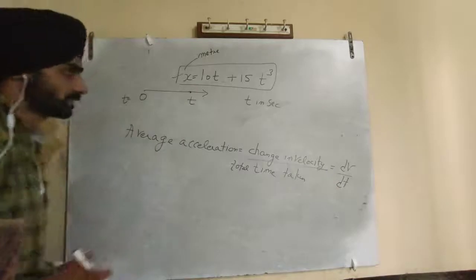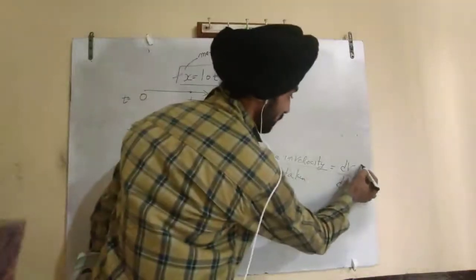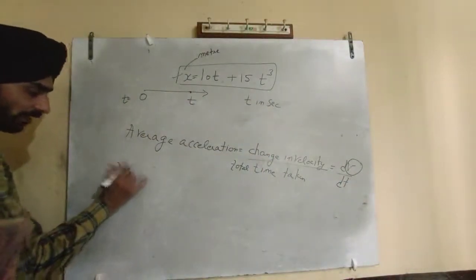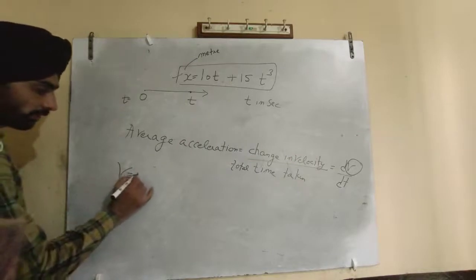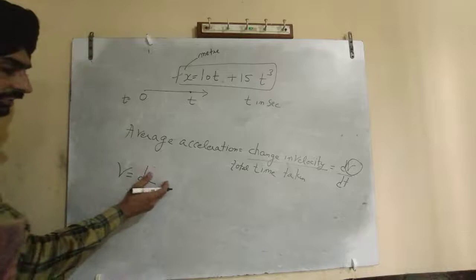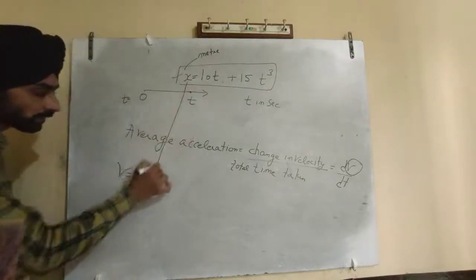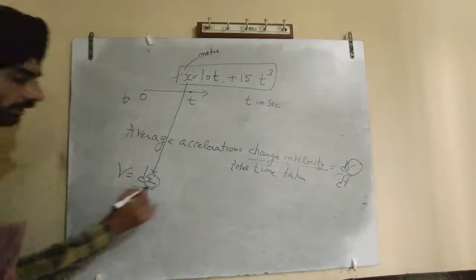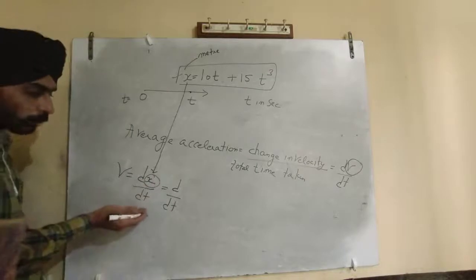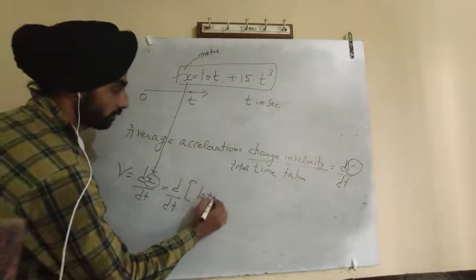What is this? This is x. You know this. And you have to calculate the value of this v first. What is the value of this average velocity? We have already discussed, it is dx by dt, change in displacement upon change in time. And you know the value of x. Put the value of x here. That means differentiation of x with respect to t, but x is represented in terms of t.